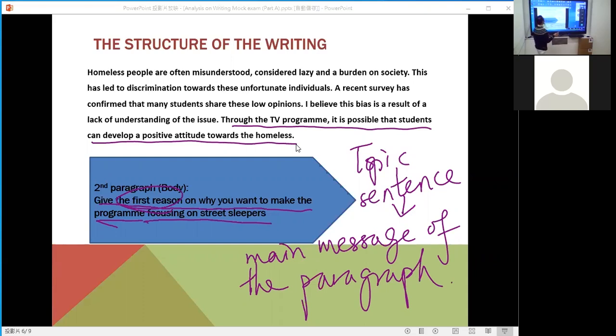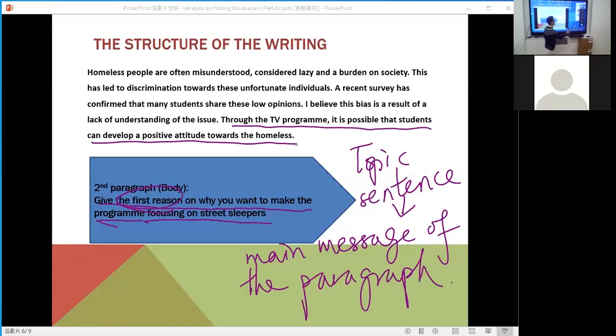Okay, why? Some of you may think that the first one is maybe the topic sentence, but I think this one should be the topic sentence, because it concludes the main message of the paragraph. It concludes the first reason. Because of the TV program, the students can cultivate a positive attitude towards the homeless. Okay, right, so this is the first reason.